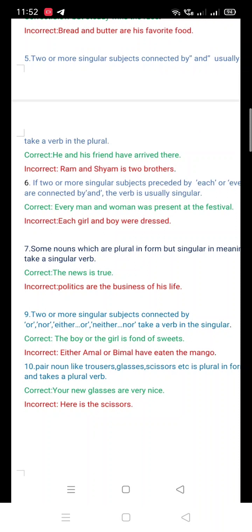See number 5. Two or more singular subjects connected by and usually take a verb in the plural. Okay, now look at the example. He and his friend, two or more singular subjects, connected by and, usually take a verb in the plural. See, plural verb is used here, have.